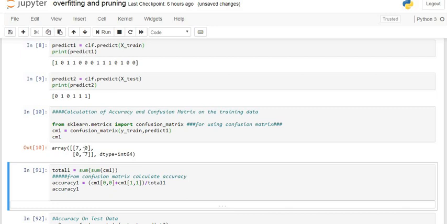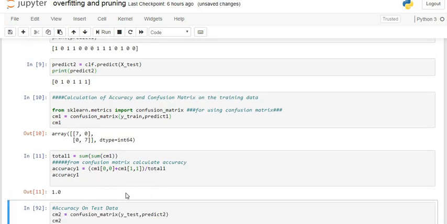All data is classified well. We see the accuracy by summing the diagonal observations of the confusion matrix divided by all the observations contained in the confusion matrix. You can apply this code to obtain the accuracy by using the confusion matrix. So our confusion matrix accuracy is 1, our training dataset accuracy is 1, which is actually well fitted. There is no misclassified data point.